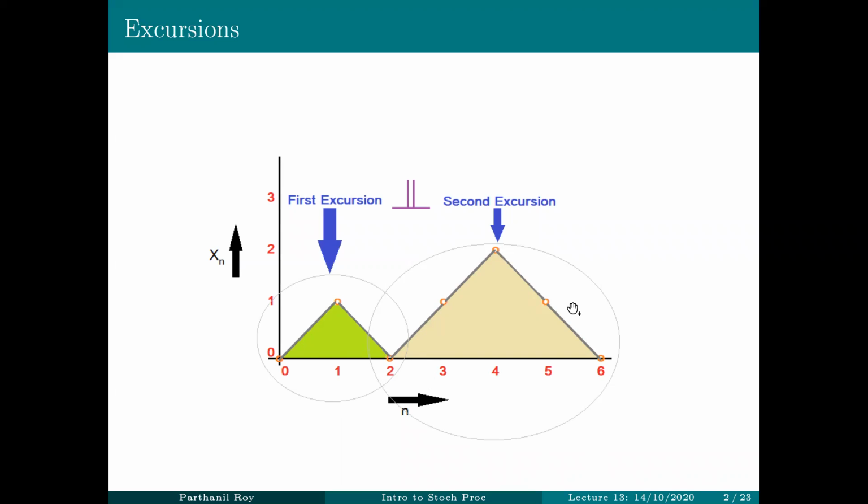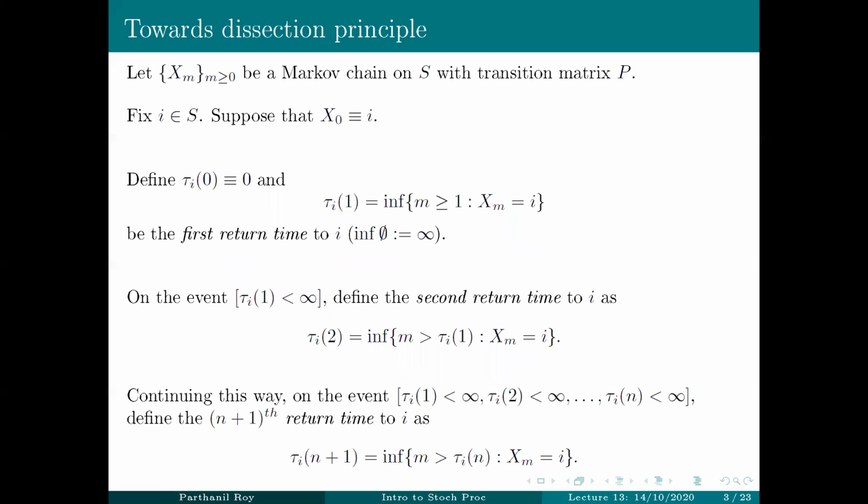And then the future is sort of independent of the past. So therefore, one should expect it. And the common part is also deterministic because it's known to be at 0. So therefore, if the Markov chain does come back to its starting point over and over again, then we should expect that these excursions should be independent. That's precisely the statement of the dissection principle.